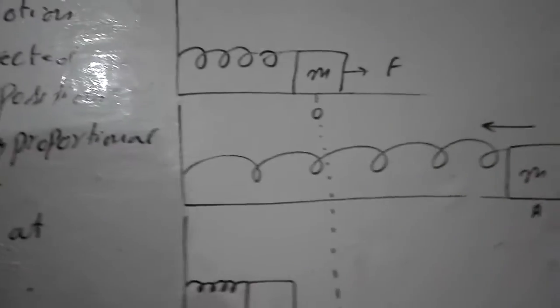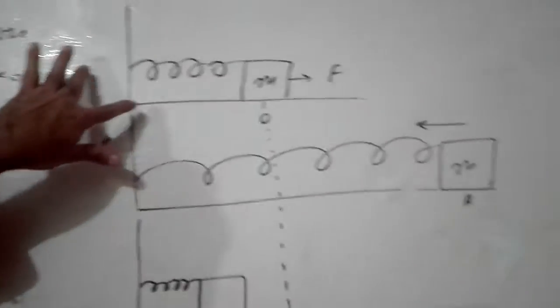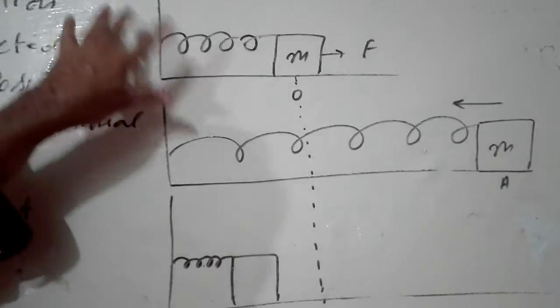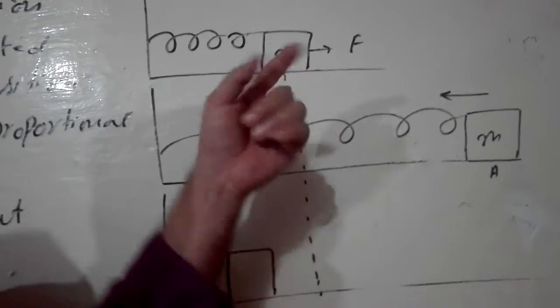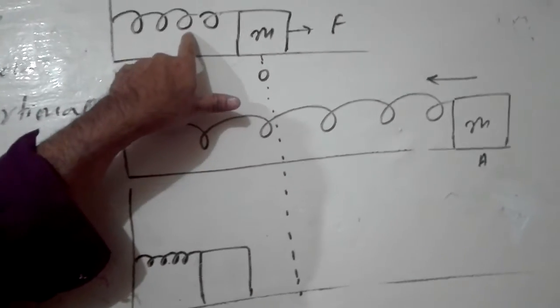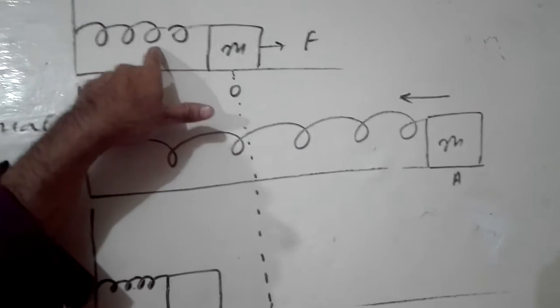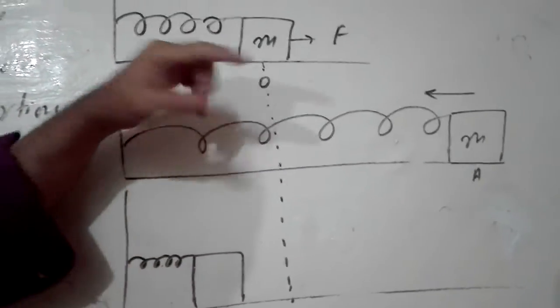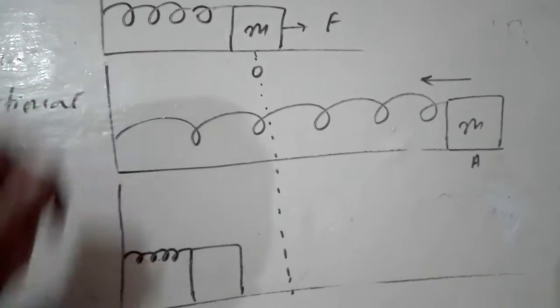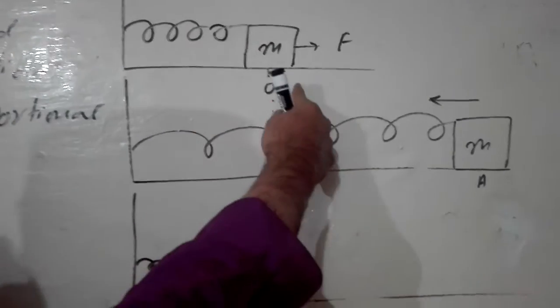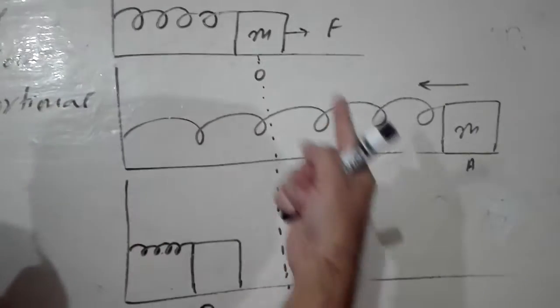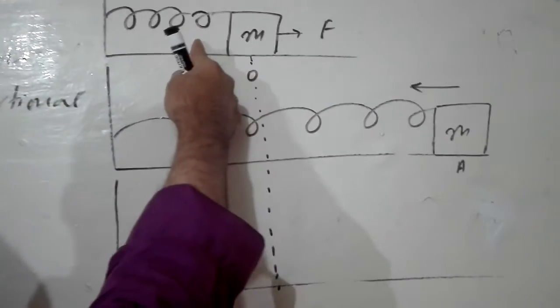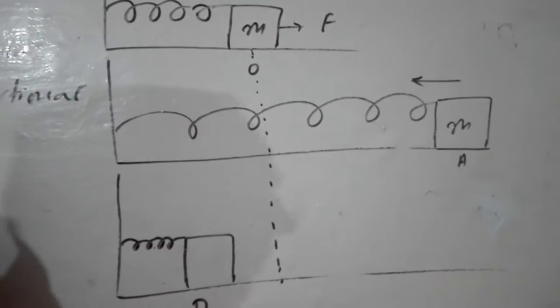Okay, look at the diagram. The examiner will ask you a question: prove that the motion of a mass attached to a spring is simple harmonic motion. I repeat the question. Prove or show that the motion of the mass or body attached to a spring is simple harmonic motion.